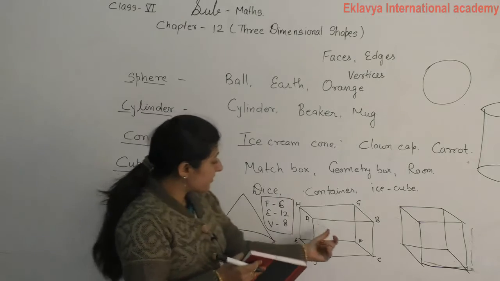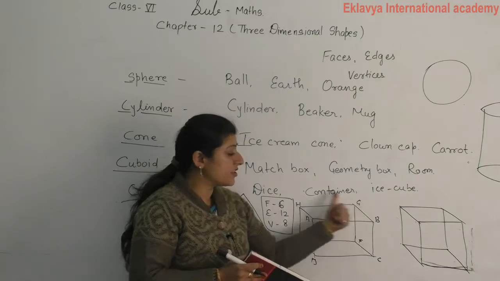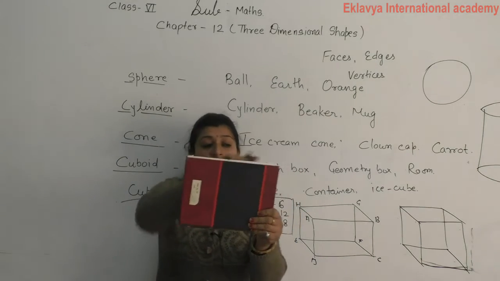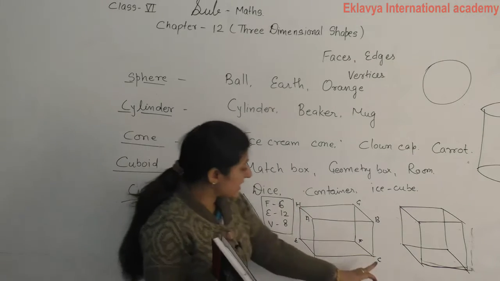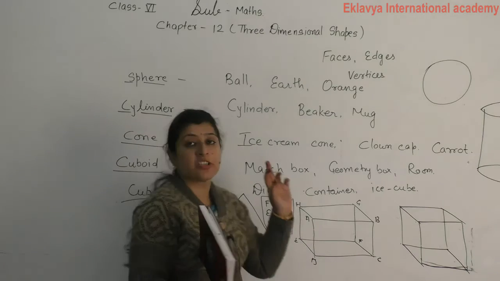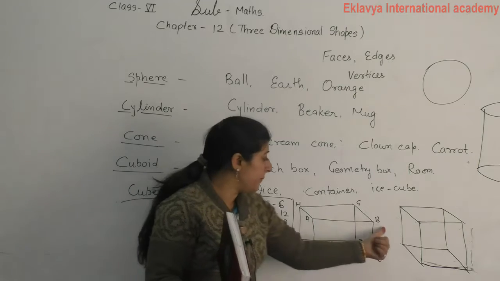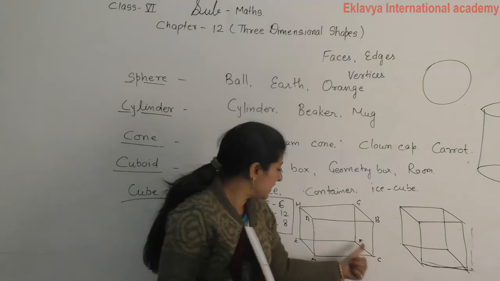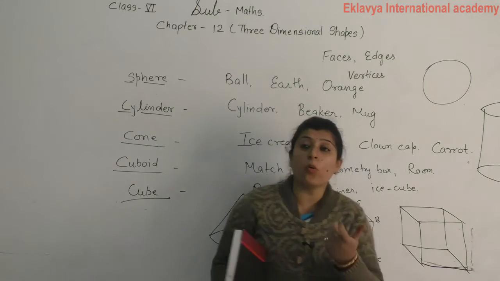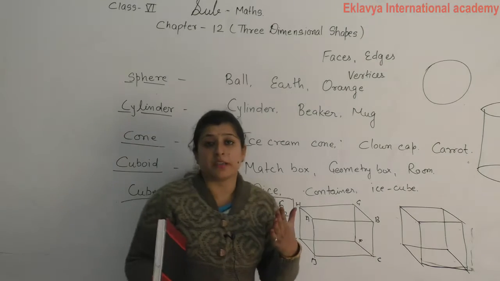It means in this figure, faces ABCD and EFGH are similar. Second, this one and this one are also similar: FCBG and EDAH. Remaining, ABGH and DCFE are similar. But in a cube, all the faces are square, so all the faces are similar.